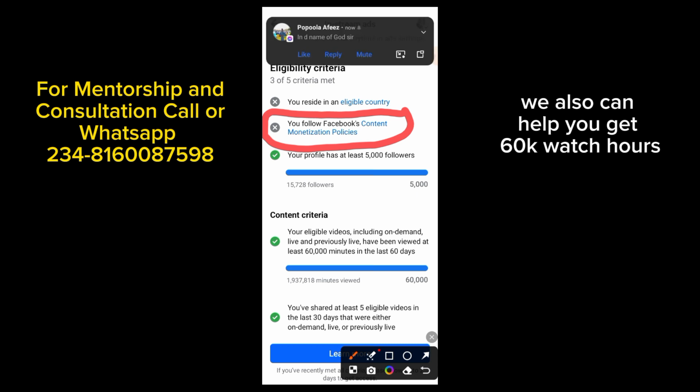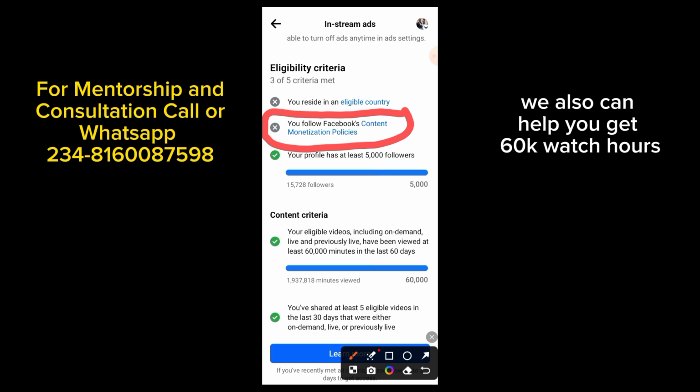So with this now, right? With this, we now have full access. After 24 or 48 hours, the algorithm will review our page again. And once it reviews the page, you will see that we've removed it. Now, it can mark this as green, that we have followed the content of the Facebook monetization policy. So we are now good to go.